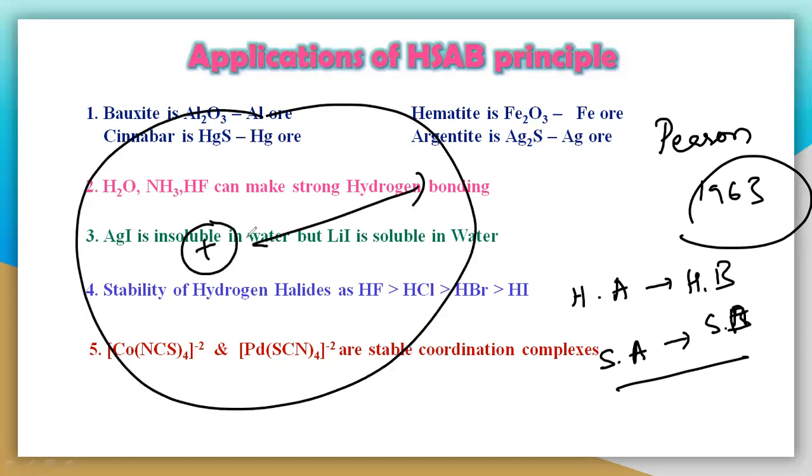There is less nuclear attraction, so it can get polarized easily. If you get easy polarization, that means it is a soft acid or soft base. It may be a cation or anion, whatever it may be, softness indicates easy polarization.